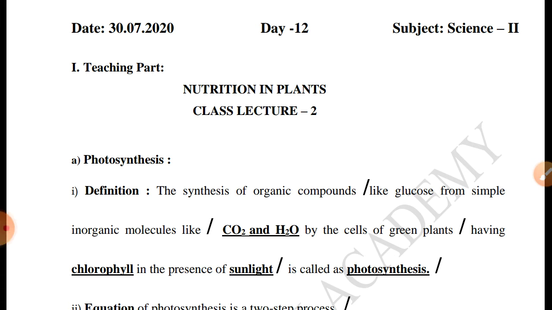Photosynthesis. Definition. The synthesis of organic compounds like glucose from simple inorganic molecules like carbon dioxide and water by the cells of green plants having chlorophyll in the presence of sunlight is called as photosynthesis. Photosynthesis means the plant has the ability to prepare its own food with the help of sunlight by using chlorophyll.